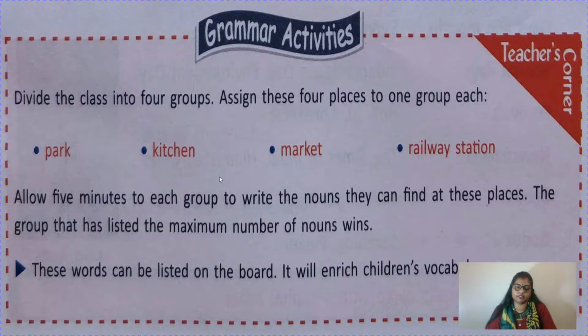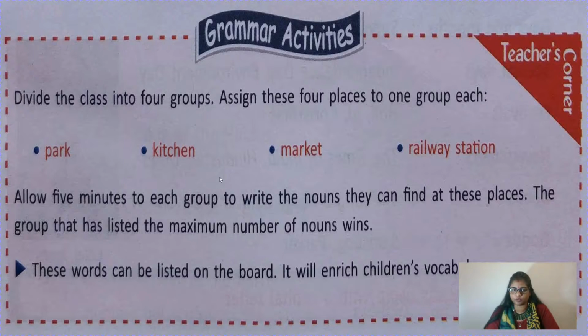Now grammar activities. Divide the class into 4 groups. Assign these 4 places to one group each: park, kitchen, market and railway station. Children, this is a very interesting and easy activity. What you have to do, see, allow 5 minutes to each group to write the names they can find at these places. The group that has listed the maximum number of nouns wins. These words can be listed on the board. It will enrich children's vocabulary.